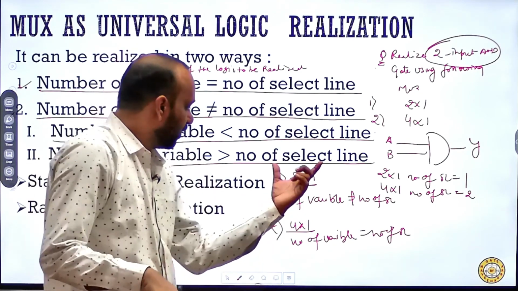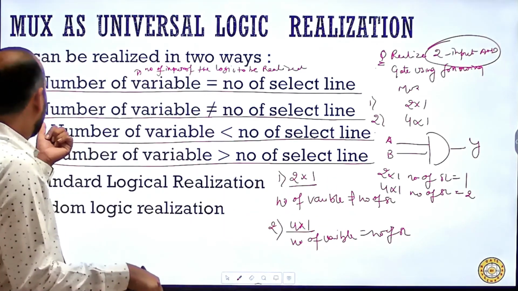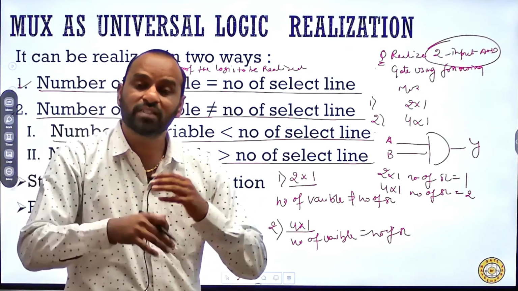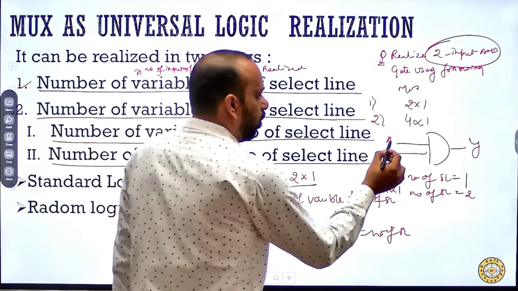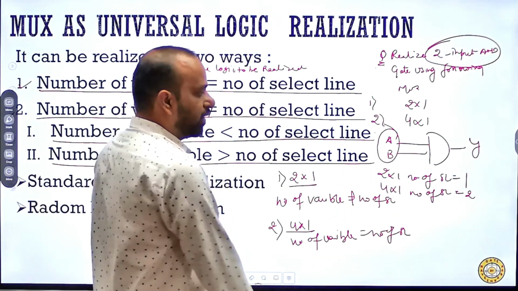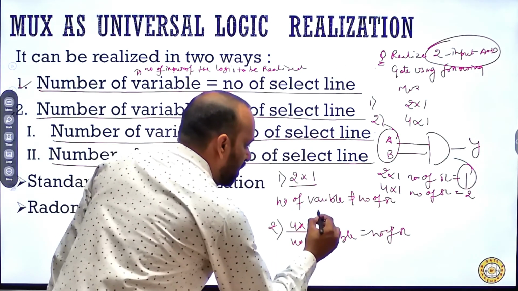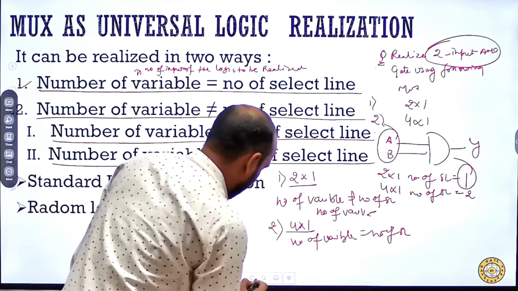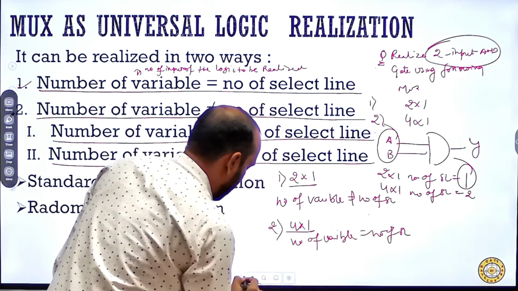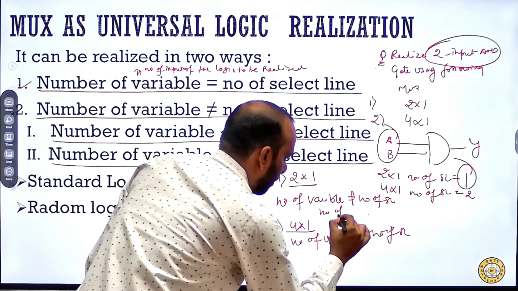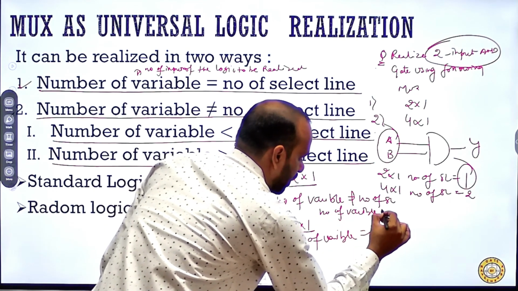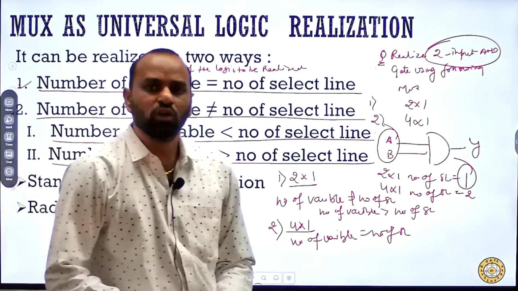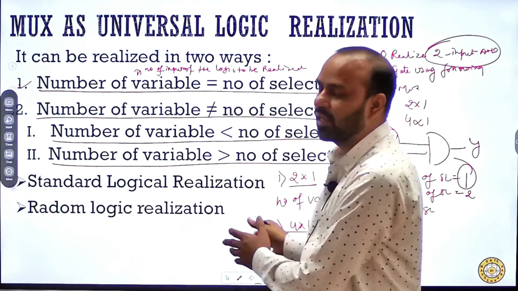Now inside category number 2, that is, the number of variables not equal to the select lines, the number of variables can be greater or less. Over here the number of variables is 2 and the number of select lines is 1. So I can say the number of variables is greater than the number of select lines. I hope you are able to understand this category.